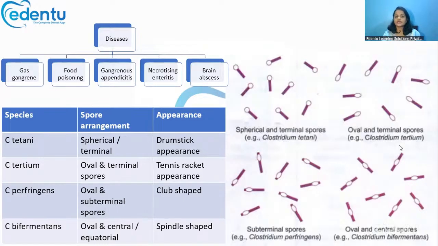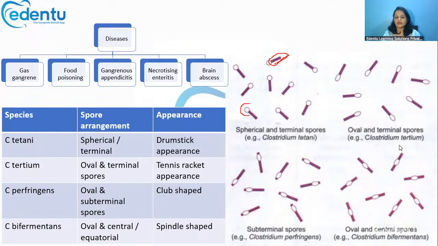Now, the bacillary bodies of these bacteria will have spores. Okay, so based upon the arrangement of these spores, we can identify which species of Clostridium it is. If you look at Clostridium tetani, it has spherical and terminal spores.